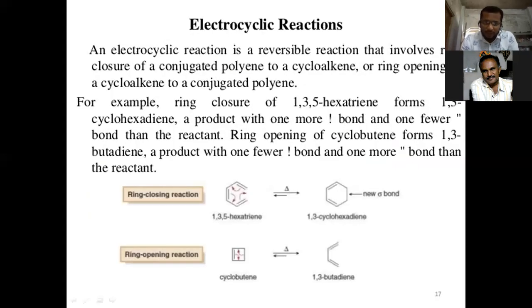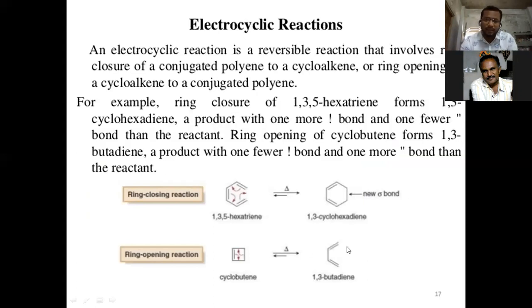What are the electrocyclic reactions? An electrocyclic reaction is a reversible reaction that involves ring closure of a conjugated polyene to cycloalkene or a ring opening of a cycloalkene to a conjugated polyene. Means here actually one bond migrates to the other side, and where the ring is closed it is going to be open, and where the ring is open it is going to be closed by the migration of the bonds.